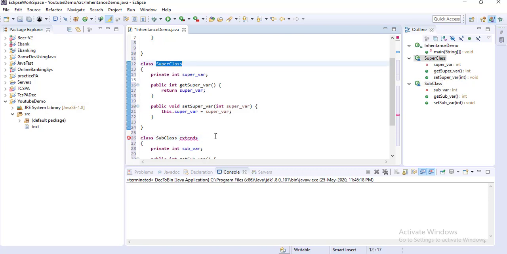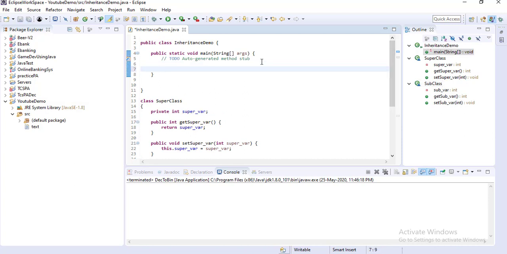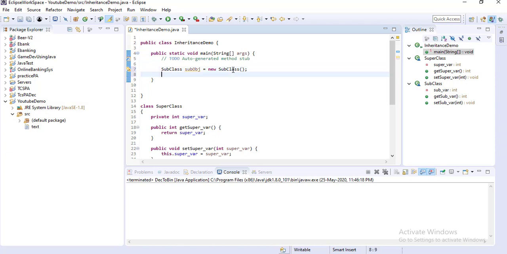That means if I create an object here, a subclass object, sub object equal to new subclass.